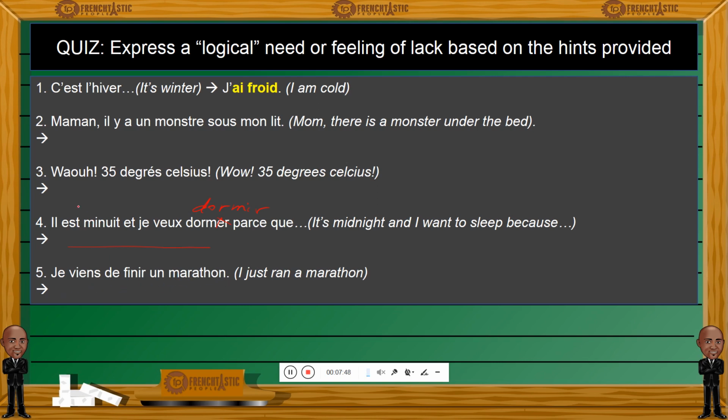So write down your answers, and as always, post your answers in the forum, in the French lab, and if you want, go ahead and record. Make a recording of those sentences in French and read them aloud with the best French pronunciation possible, and let everyone hear the great efforts that you are making towards reaching your goal of speaking French.